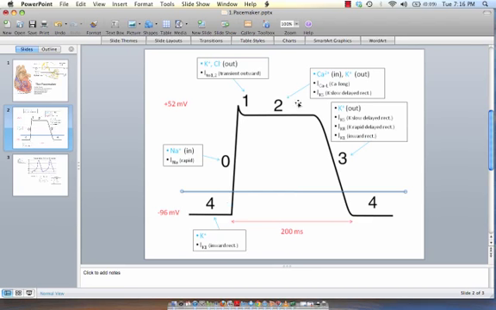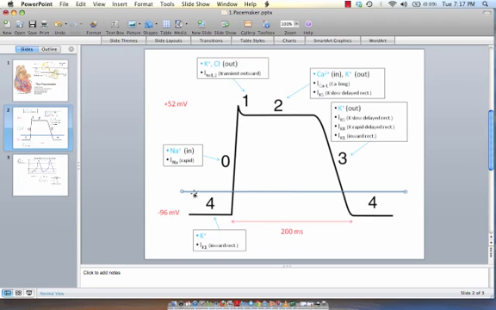After phase 0 is the plateau phase. The plateau phase is due to calcium entering the cell at the same time as potassium leaving it. Again, there's not much change in voltage per given time. After the plateau phase is the repolarization phase, due to the outward efflux of potassium with no counter influx of calcium. Therefore, the cell goes back near the potassium Nernst potential, and we're now back again at the resting phase. This is a tissue that does not display automaticity.